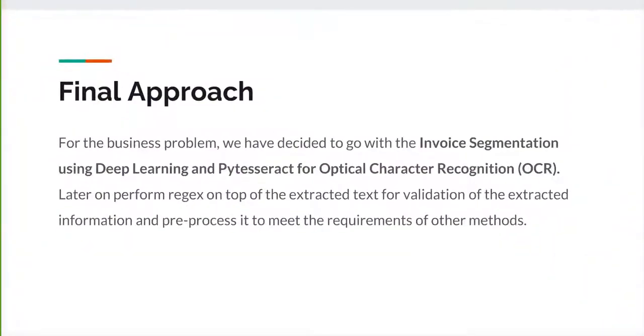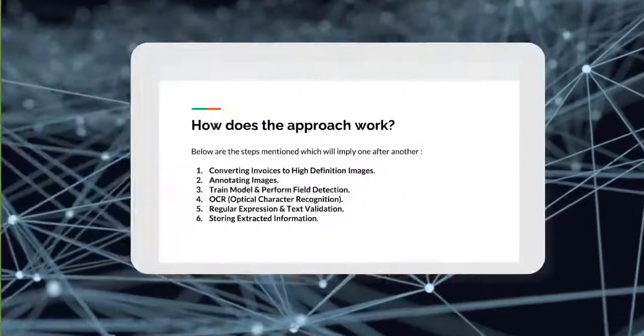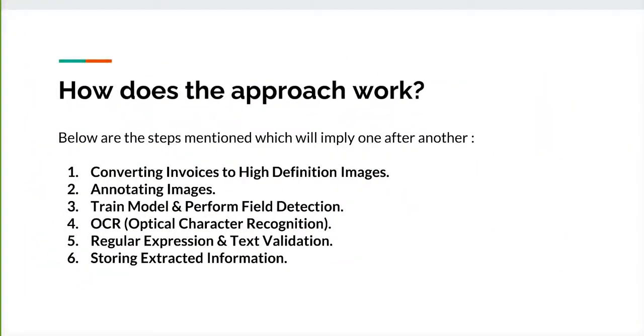Our final approach is using deep learning for invoice segmentation. We use a deep learning model to detect whether a phone number or email ID is present in the image, and after we get the fields, we extract the information using optical character recognition, the OCR method. We will go deeper into the implementation, but for the overview, this is our approach.